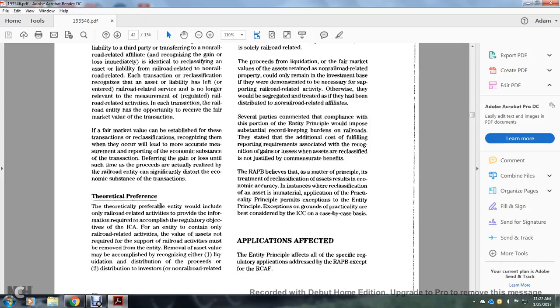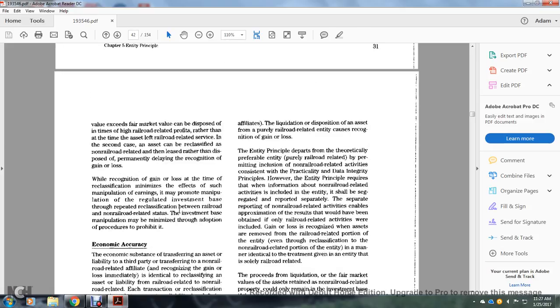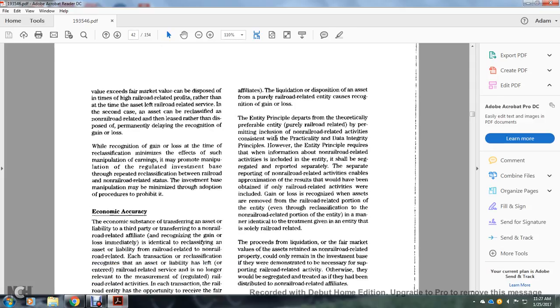Alright, theoretical preference. Theoretically, preferably, the entity would include only railroad activities, providing the information required to accomplish the regulatory objective of the Interstate Commerce Act for an entity containing railroad-related activity. The value of an asset no longer required for the railroad activity must be removed from the entity. Removing the asset value is accomplished and recognized by: one, the liquidation distribution of the proceeds; two, the distribution to investors and non-related affiliates. The liquidation or disposition of the asset of the purely railroad-related entity results in the recognition of the gain or loss.